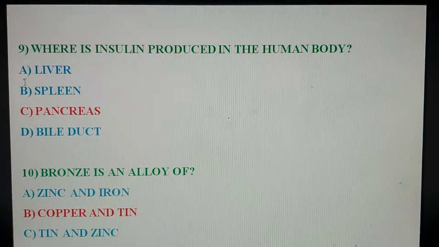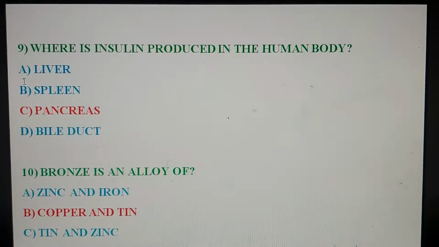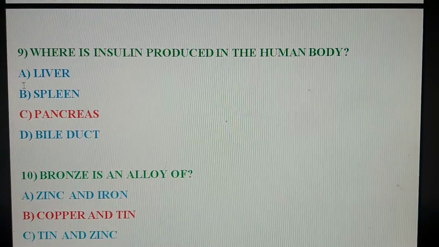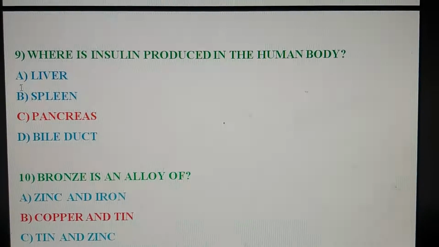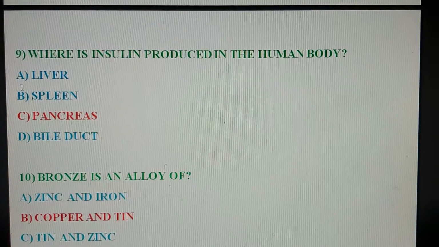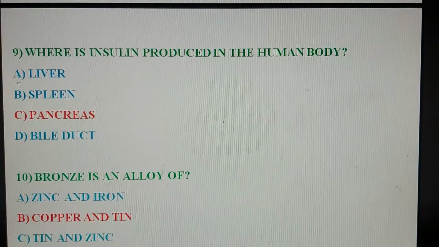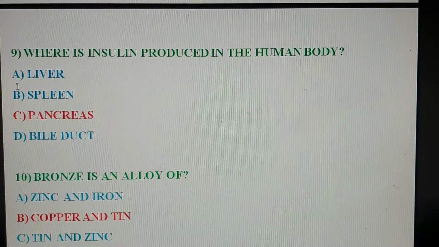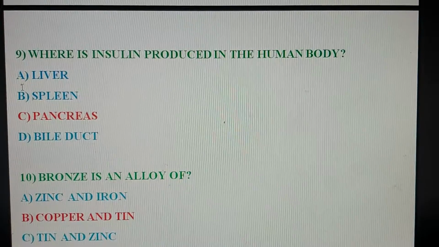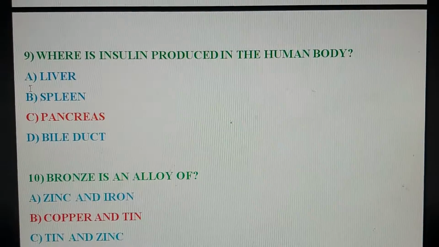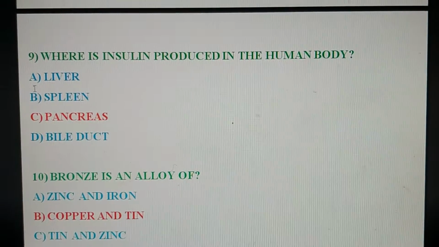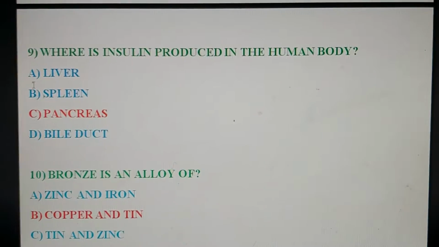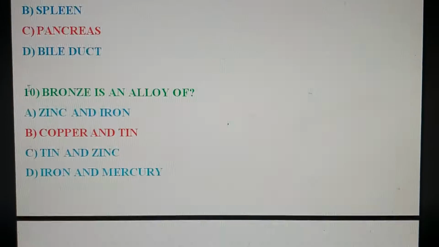Next question. Where is insulin produced in the human body? Your options are A. Liver, B. Spleen, C. Pancreas, D. Bile duct. So the correct option is option C, pancreas. In the pancreas, insulin is produced in the human body.